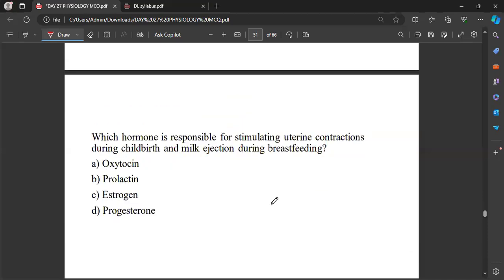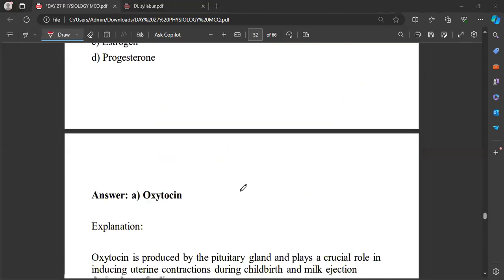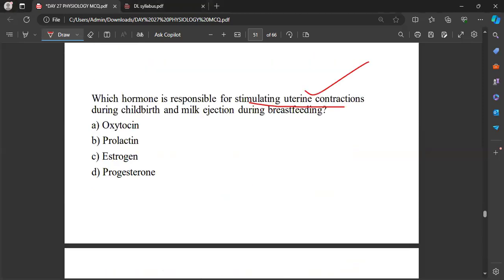Okay. Now, which hormone is responsible for stimulating uterine contraction during childbirth and milk ejection during breastfeeding? This hormone stimulates the uterine contraction during childbirth. That will be oxytocin. Okay, just note the minor difference between oxytocin and prolactin.